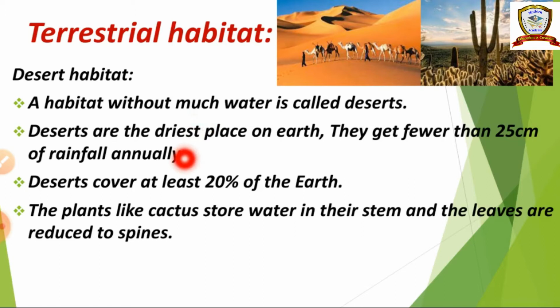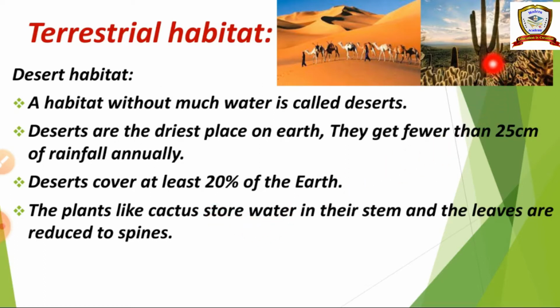So the habitat without much water is called a desert, and it is a very dry place. They get just 25 centimeters of rainfall throughout the year. Per year they get just 25 centimeters, so only a very small amount of rain. And deserts cover at least 20% of the earth. So throughout the earth, 20% is desert. And the plant cactus stores water in its stem, and the leaves are modified into spines. This is the cactus plant.